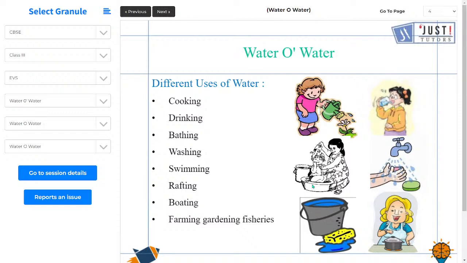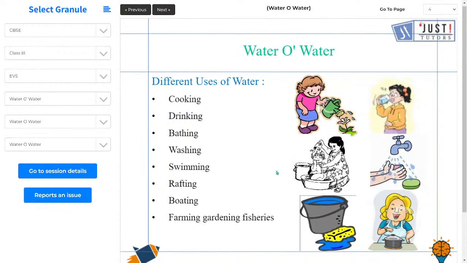Rafting, you must have seen river rafting, people doing river rafting. What do they do? In a river they take a boat sort of thing, they sit on that, and they jump into that river, and that is how they do river rafting. So for that also we need water.